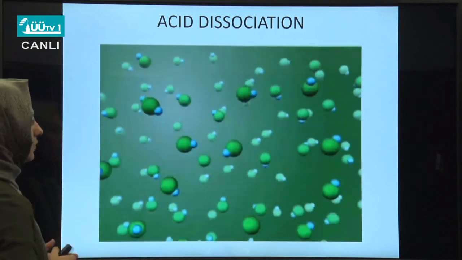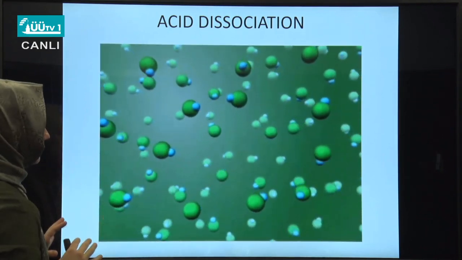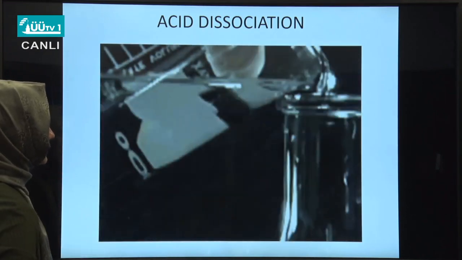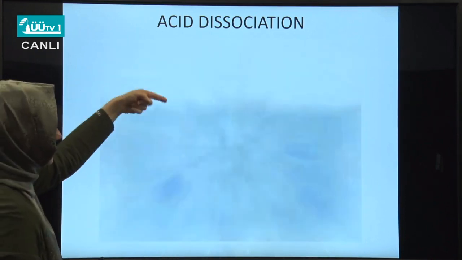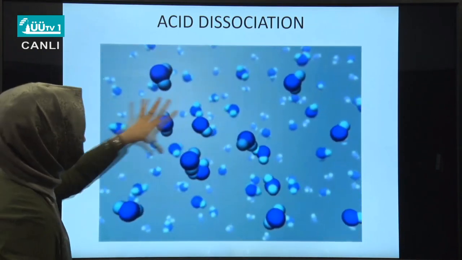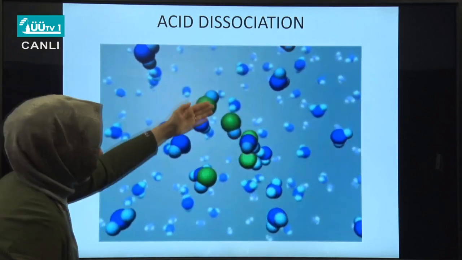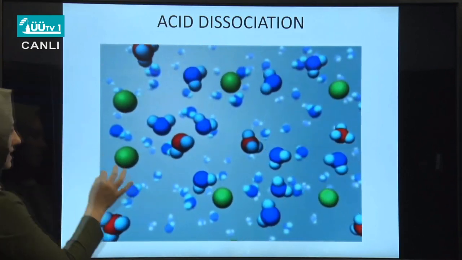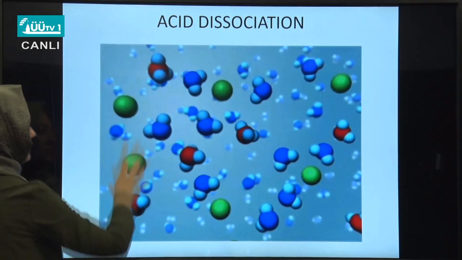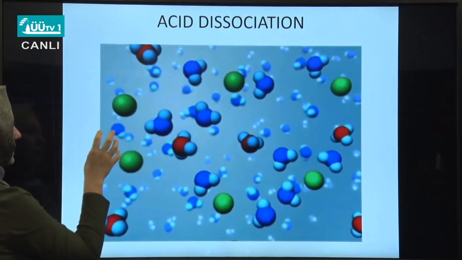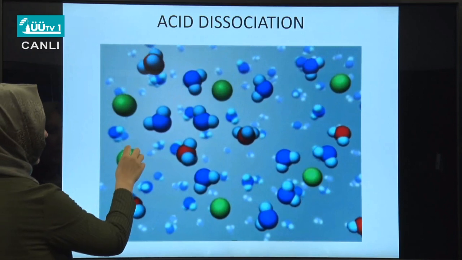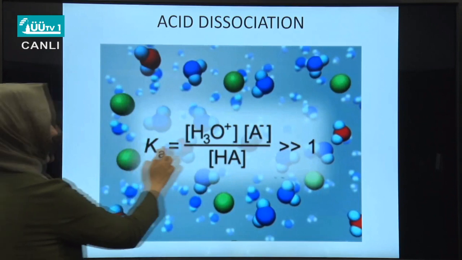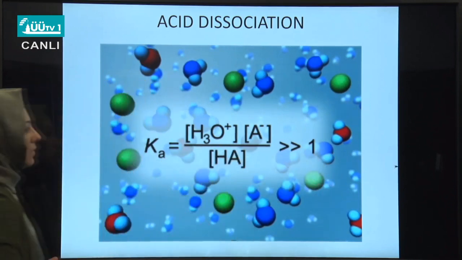Now let's examine what happens at the molecular level. When you add a strong acid to water, what happens? Let's see at the molecular level. This is a strong acid that is poured into water molecules. These are water molecules, and now my strong acid like HA is inserted. As soon as they enter, you see that hydronium ion formation continues, and all the acid is converted to hydronium ion and also the anion A minus. There is no longer HA, and the Ka value is much higher than 1, as you see.